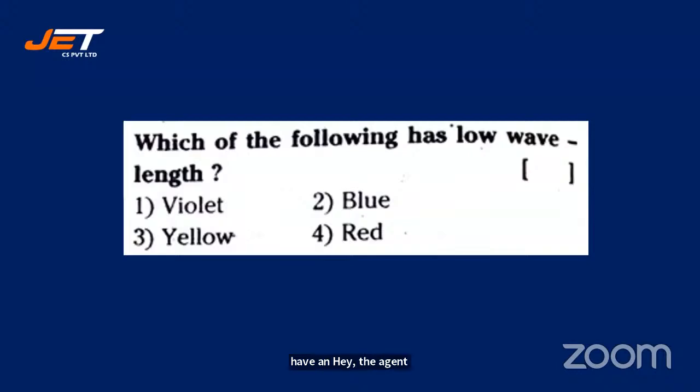Violet from VIBGYOR, violet to red, what happens? Wavelength goes on increasing. Pranavi, Chaitanya, what's your answer? Pranavi says 4. Violet to red, in VIBGYOR, wavelength goes on increasing.